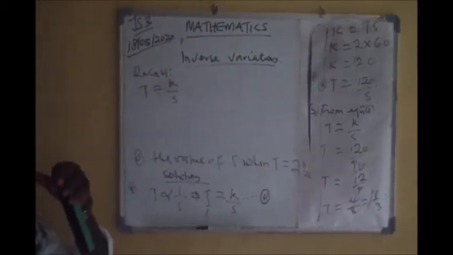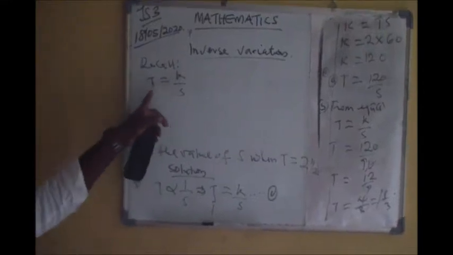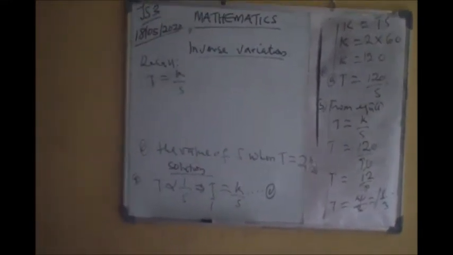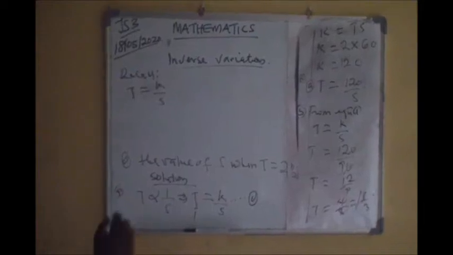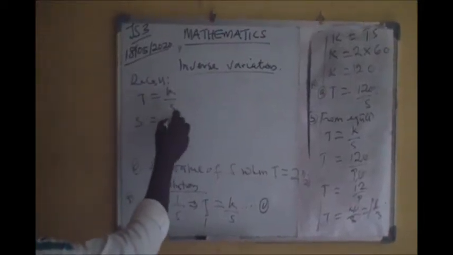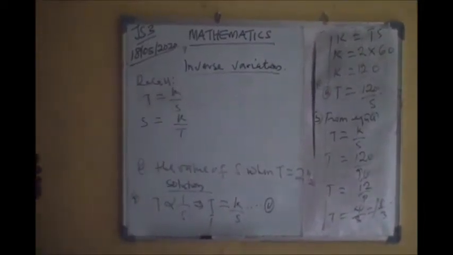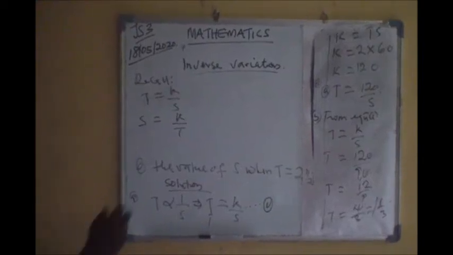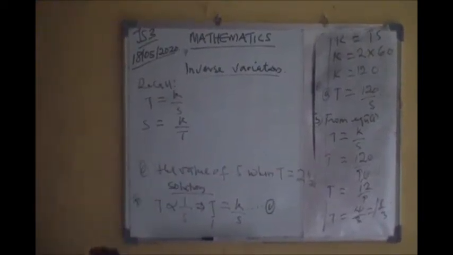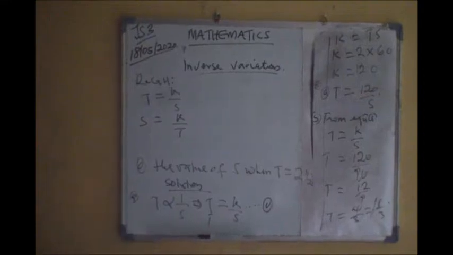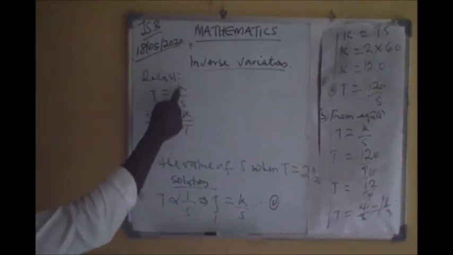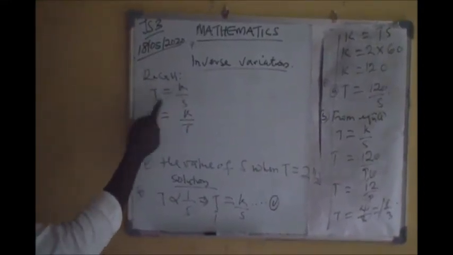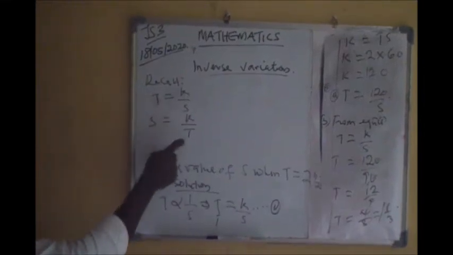So let us first of all isolate s. If you cross multiply, you find out that k will be equals to ts. So what is s? If you divide both sides by t, you find out that it will be k divided by t. Are you there? You know what to do. I taught you substitution and change of subject formula. So if you cross multiply, you find out that k is equals to st. If you now divide both sides by t, you have this.